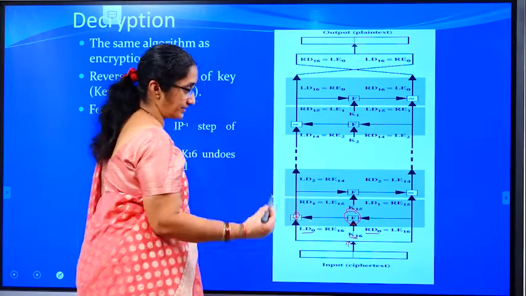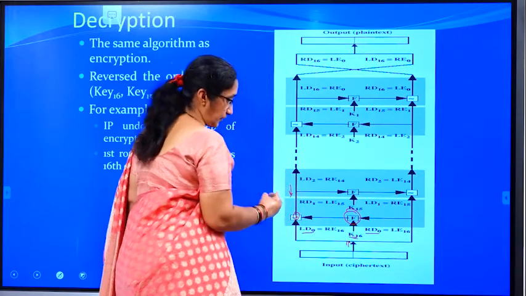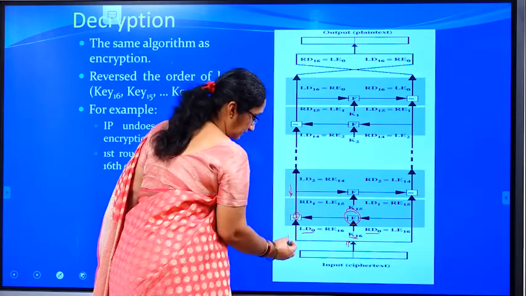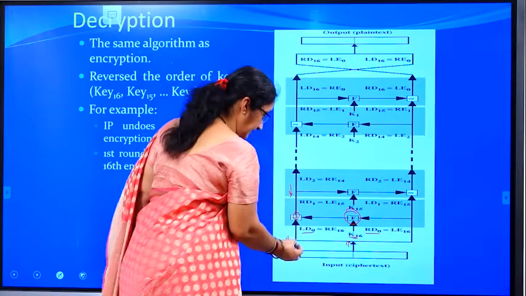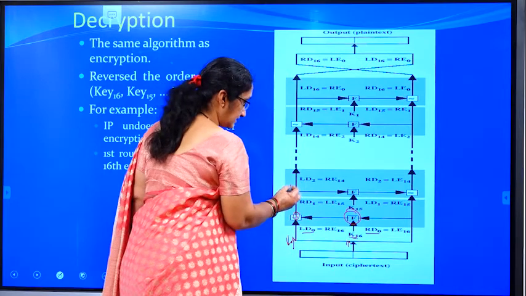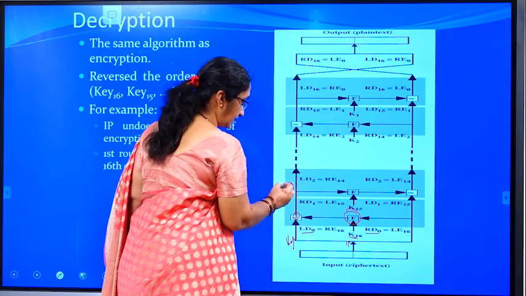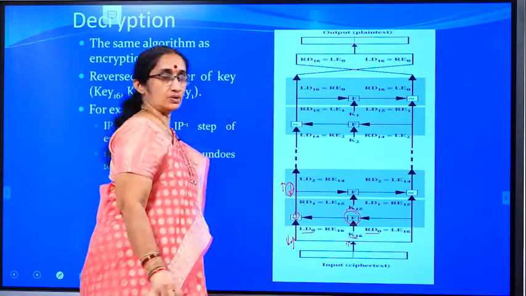Actually it is found that whatever data is input in the encryption process, and whatever is output in the encryption process, the same data is again input into this function, and this data itself you get out of this function.